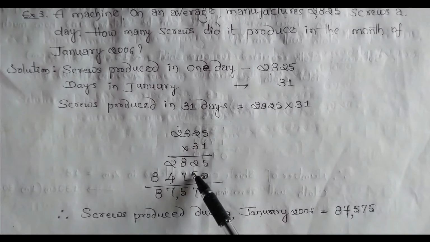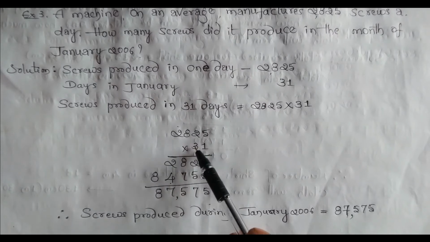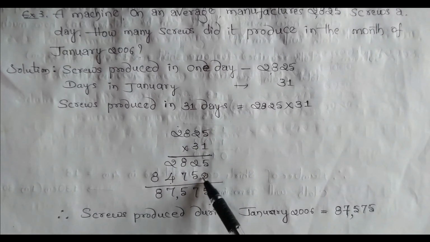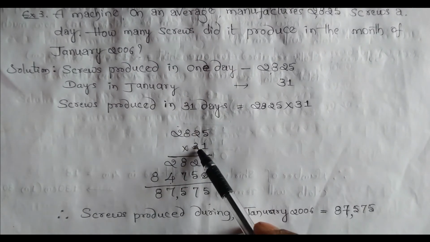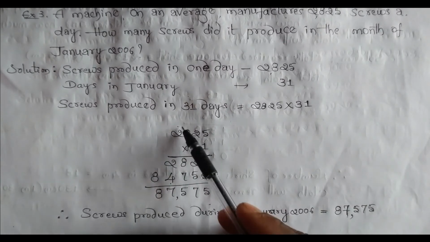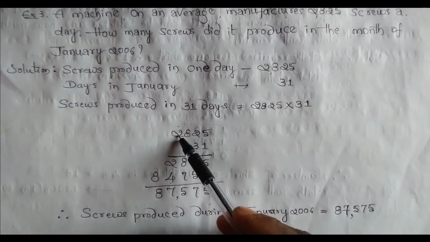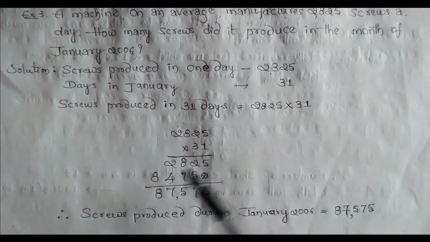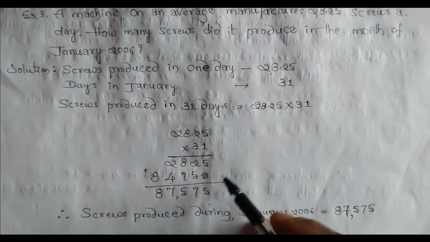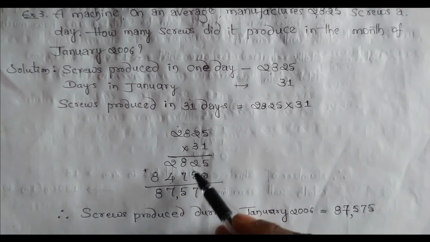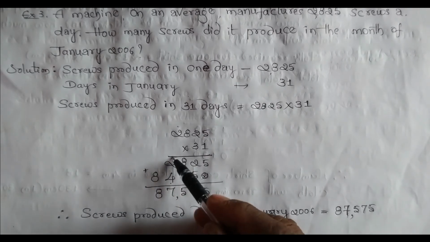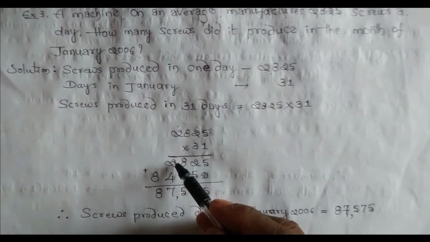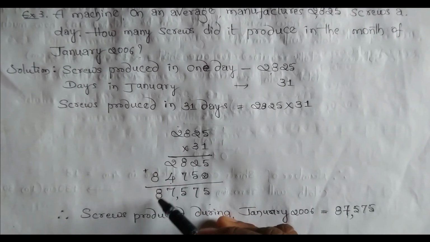3 5 is 15. Before going to multiply this, you have to leave here one space. 3 5 is 15, carry 1. 3 2 is 6, 6 plus 1 is 7. 3 8 is 24, 2 carry. 3 2 is 6, 6 plus 2 is 8. So now we have to add these two lines. 5 plus 0 is 5, 2 plus 5 is 7, 8 plus 7 is 15, carry 1. 2 plus 1 is 3, 3 plus 4 is 7, and 8 as it is.